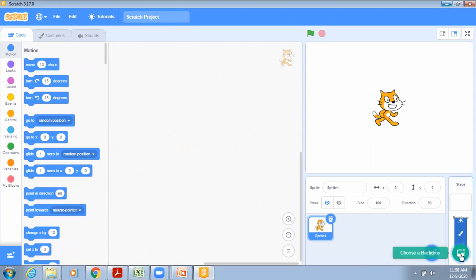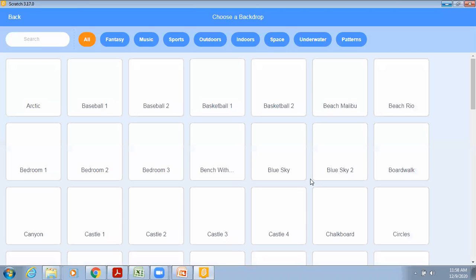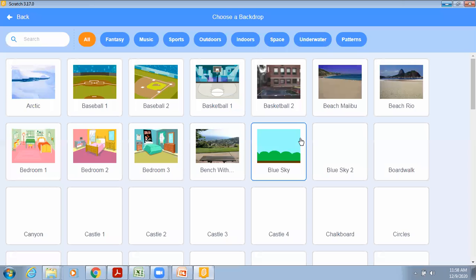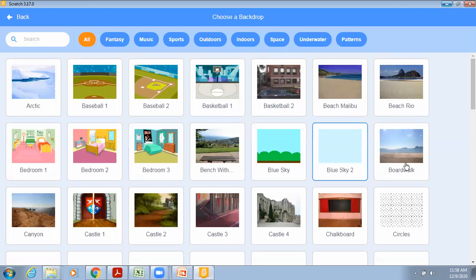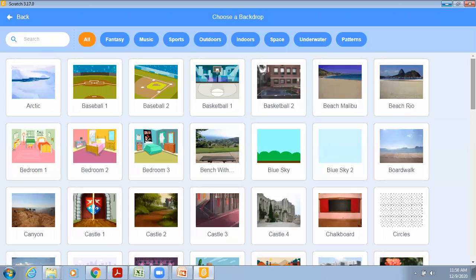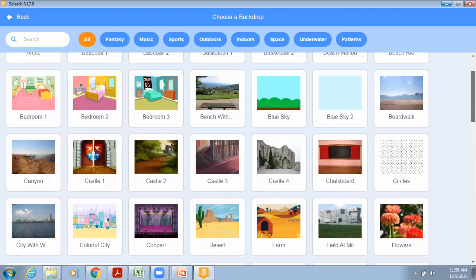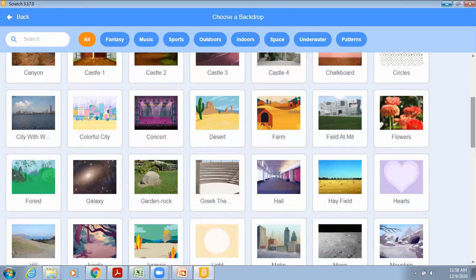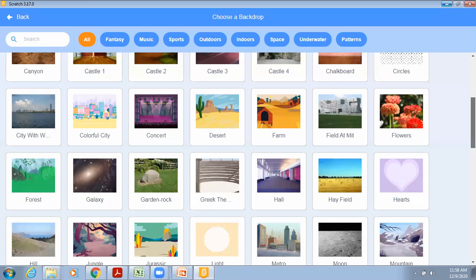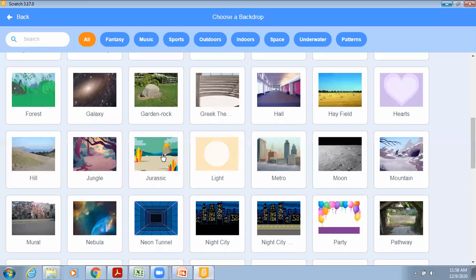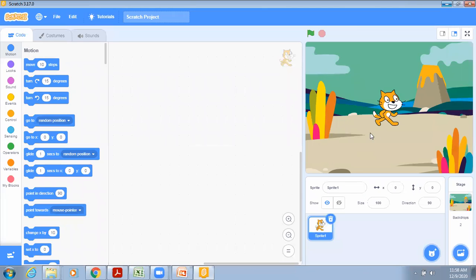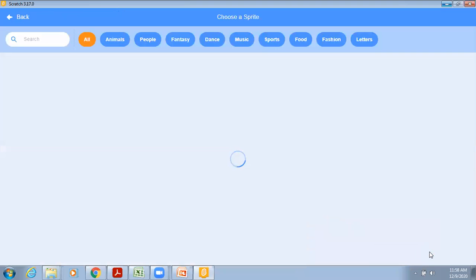Okay, so first I'm going to change the background. So I'm taking this background, and I'm removing this cat and inserting a frog.